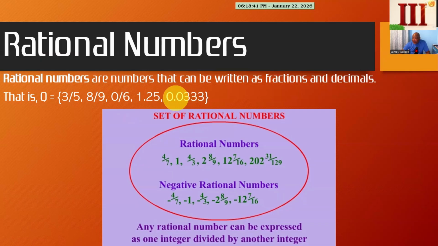Now this number is 0.0333. So actually this is the number 333 10,000s, where 333 will be in the numerator and 10,000 will be in the denominator. As long as you can write any number in a fraction form where both the numerator and the denominator are whole numbers, it is rational. And look at the different ways you can get rational numbers. They can be positive and they can be negative.